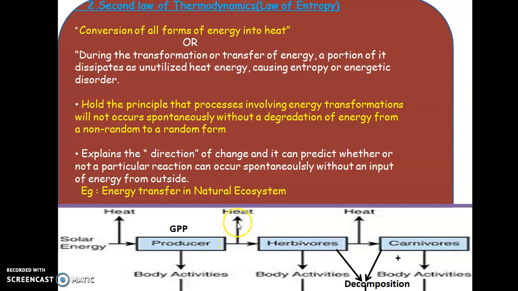Heat or the randomness. Only then can we say that the reaction occurs in a spontaneous manner. So in this second law, it is clear that during each energy transfer, some amount of energy is lost as heat, and this creates entropy or randomness, and it gives information about the direction of energy flow and also the nature of the reaction, whether it happens spontaneously or non-spontaneously.